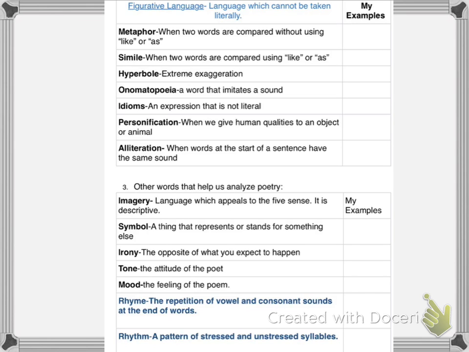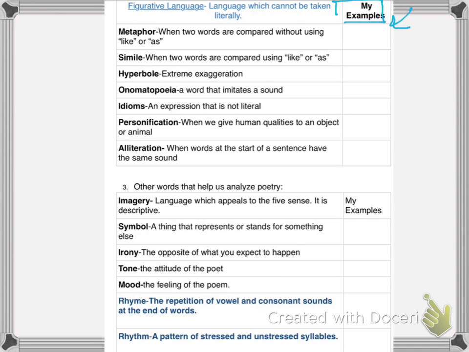And in poetry, you are going to have a lot of different types of figurative language. These are just the basic ones we are going to go over. And in the box on the right, you will have a chance to put in your own examples with your partner. Okay, so these are the definitions. And you can also look above the windows. There's some more examples for you that you can use. So under Microsoft 365 in your notebook, under poetry, you will put all of your examples here.